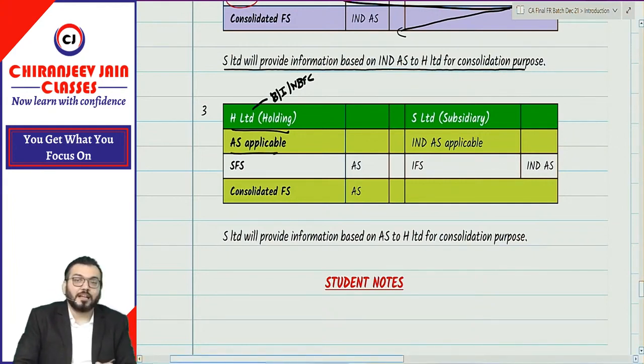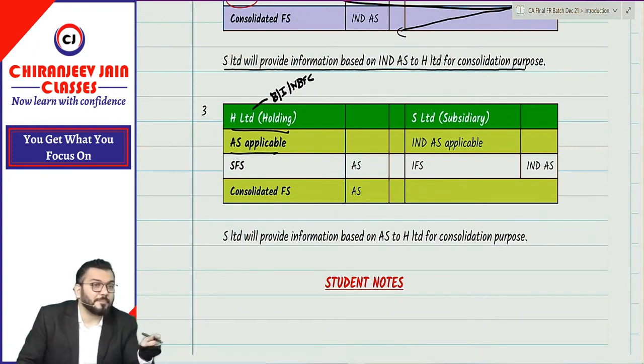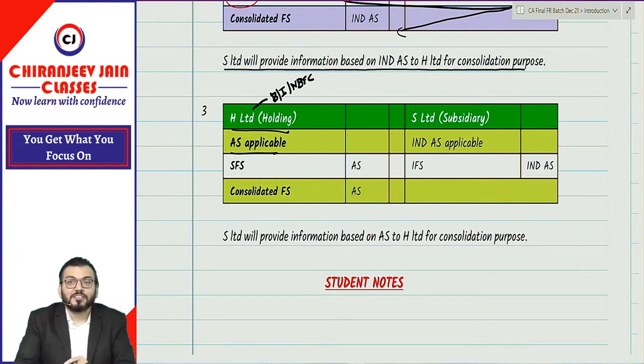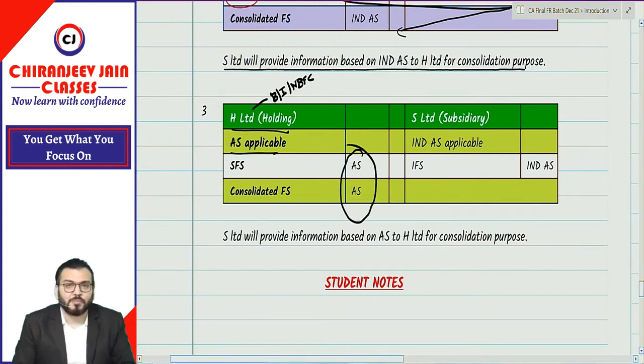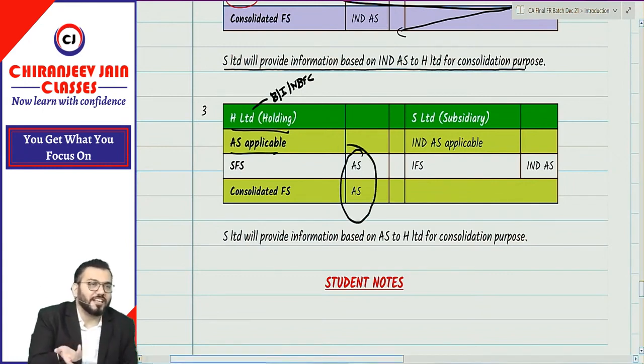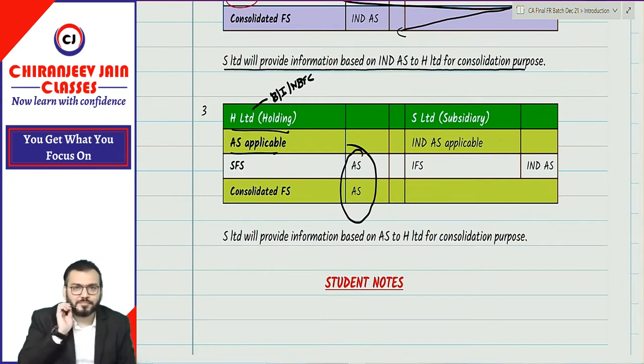And because AS is applicable, they need to prepare separate financial statement and consolidated financial statement based on AS or Ind AS? AS. So they are preparing their financial statement based on accounting standard. Why? Because Ind AS is not applicable. Ind AS might be applicable after some time.